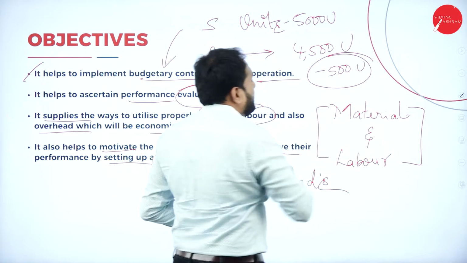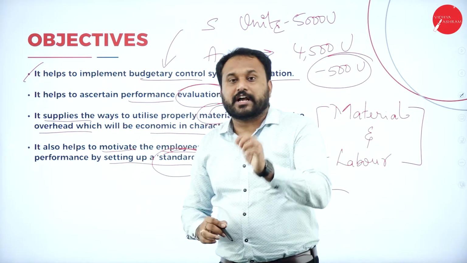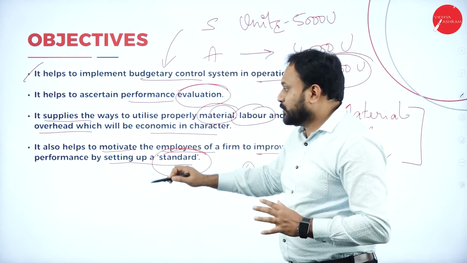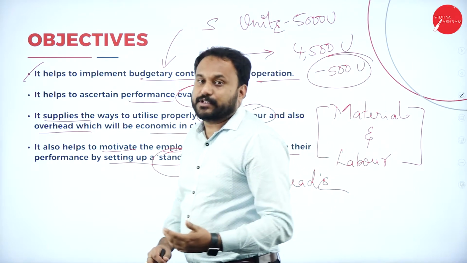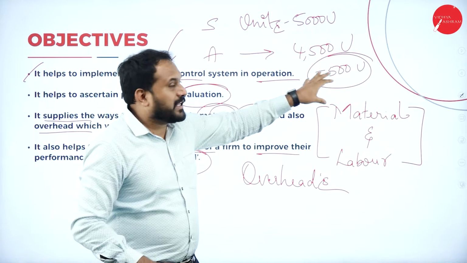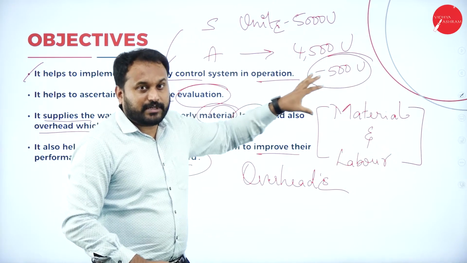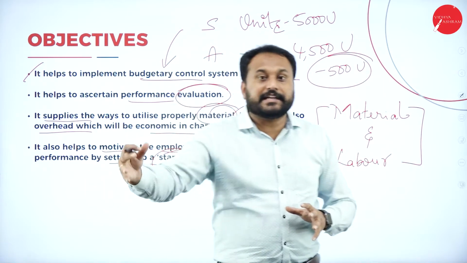Now you tell me whether the employee who has performed, is he efficient or inefficient? That is how you will get to know. By setting what? The standards, you can evaluate a person whether that person is efficient or not. Now the minute he is not producing 500 units, that doesn't mean that he should be out of the company or out of the industry.